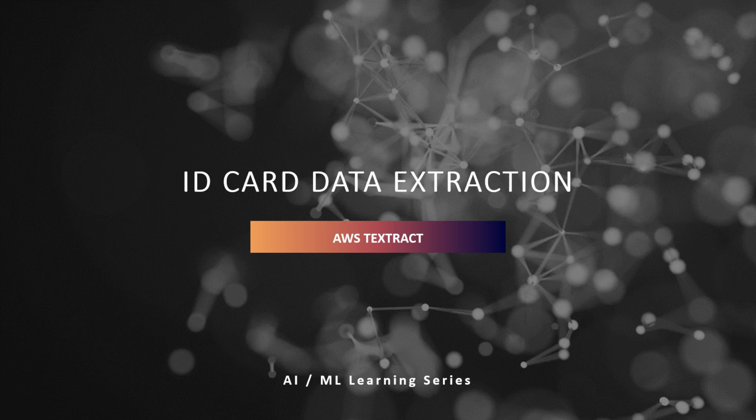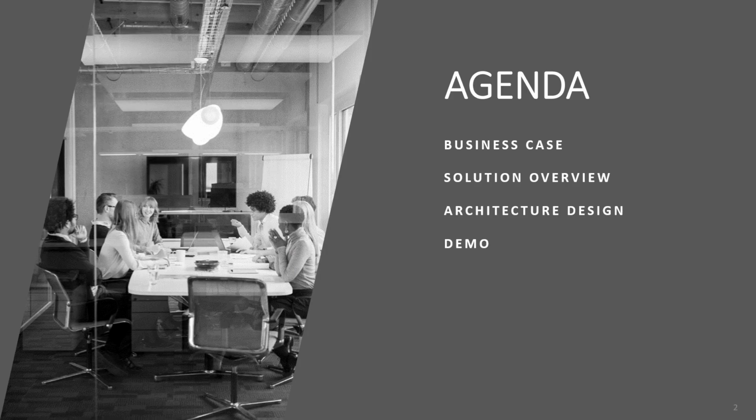This is the AI/ML machine learning series. In this video, focus is given on data extraction using the machine learning managed service of AWS Textract. Amazon Textract is a service provided by Amazon Web Services, AWS, that makes it easy to extract text and data from scanned documents. It uses machine learning algorithms to automatically recognize and extract text, forms, and tables from documents in various formats, such as PDFs.